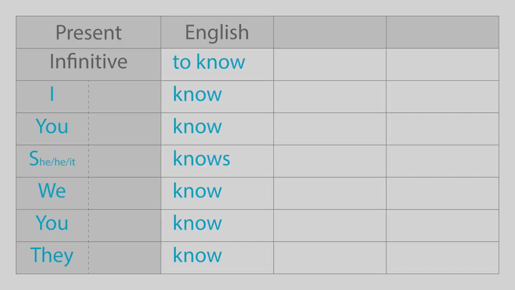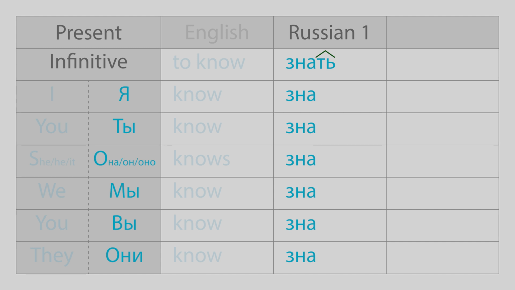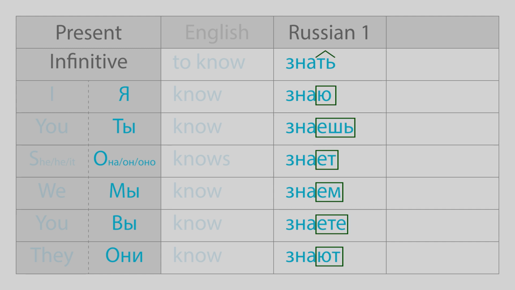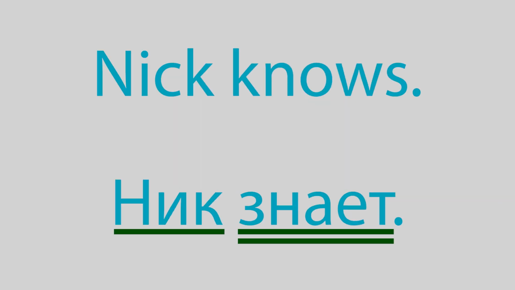Let's take the verb "to know" and conjugate it by person in the present simple tense. Familiar, right? And now let's do the same in Russian. In this case, the verb conjugates by replacing the infinitive suffix "-ть" with an appropriate ending for every combination of person and number. The problem is that we have 6 different endings for 6 combinations here. Once the verb is in a proper form, it is ready to become a predicate in our simple Russian sentence. Examples: Я знаю. Ник знает. Студенты знают.